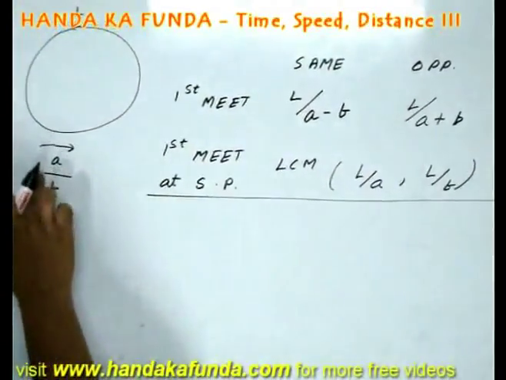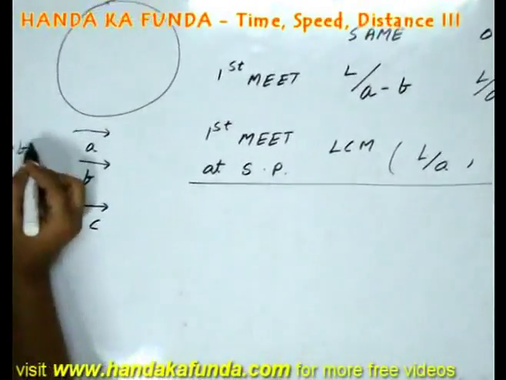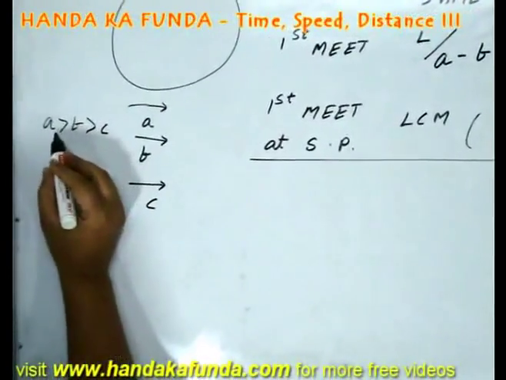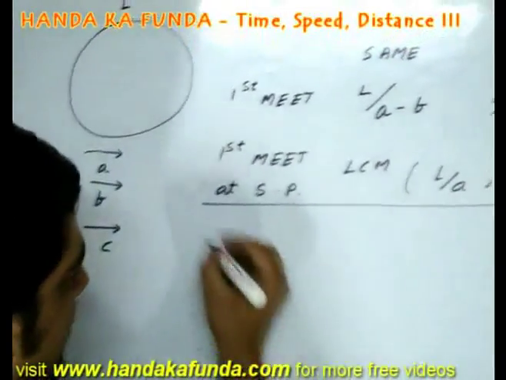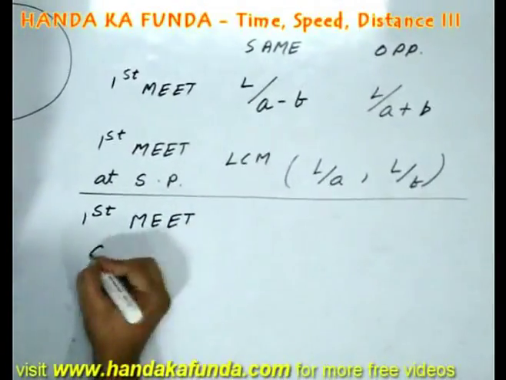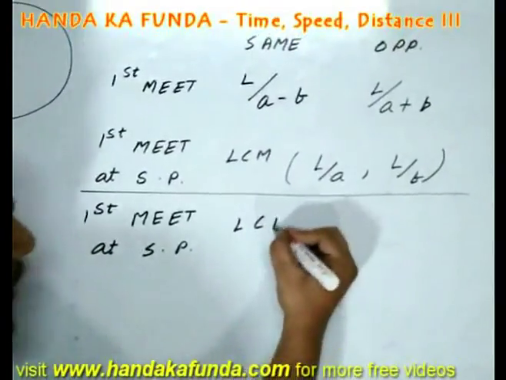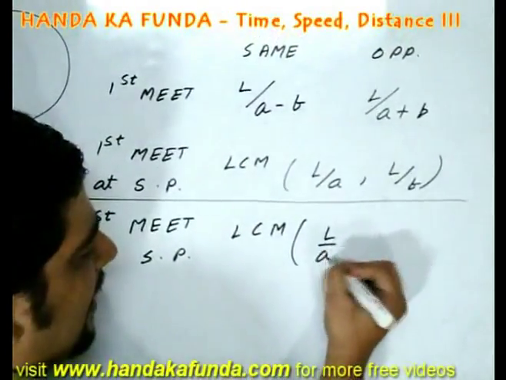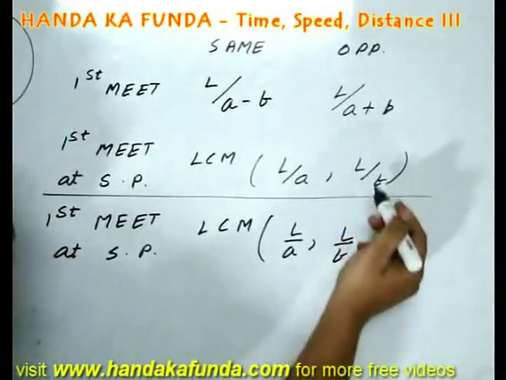Suppose there is a third person also running with them. Let's call him C. And the speeds are given in the ratio A is to B is to C. Then when will the first meeting occur at the starting point? I think that should be simple enough to figure out: it will be the LCM of L by A, L by B and L by C. Very similar to the previous case.